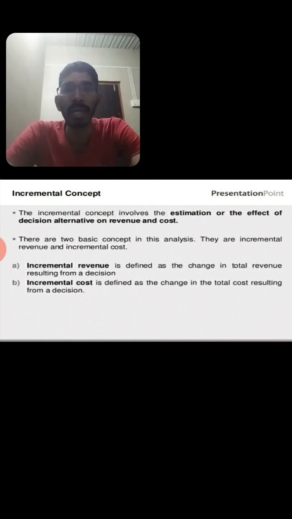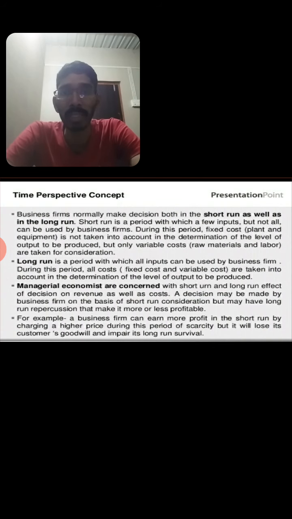For example, the adoption of a new machine or the establishment of new plants. The production cost will rise when there is adoption of new technology. That extra cost is called the incremental cost. When you adopt the new machine or technology, the production of the commodity will increase, giving additional revenue to the firm or company. That is called the extra revenue or the incremental revenue.